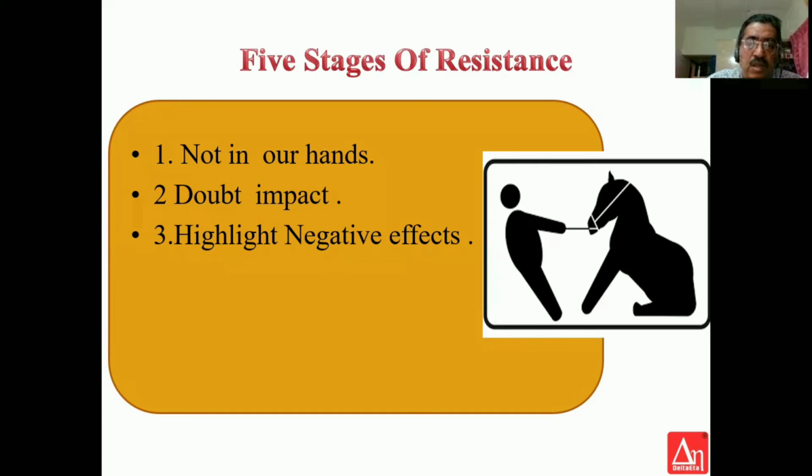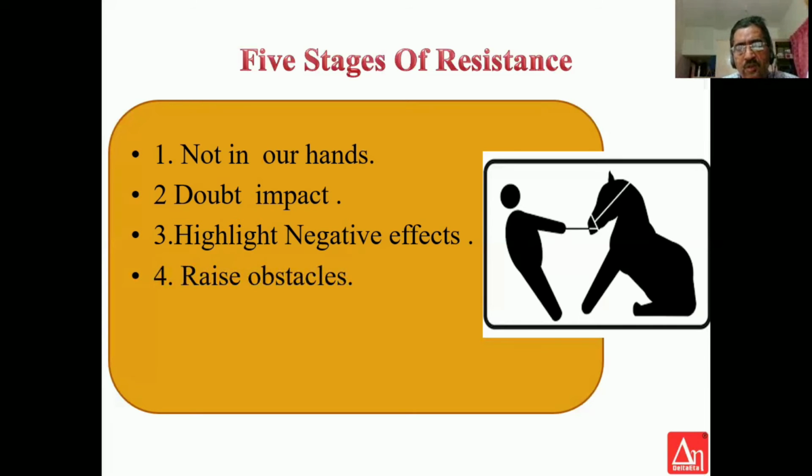So they objected to the construction of a dam, they objected to the construction of a hydropower project, and in short, they objected to creating more power, electricity in that region and bring about change or improvement. This example, what I told you, is a bogus or fictional idea. Water, we all know, coming from the river is used to drive so many turbines and produce electricity. It doesn't mean that the water coming after the turbine is of no use. So trying to give negative effects. This is the third stage of resistance.